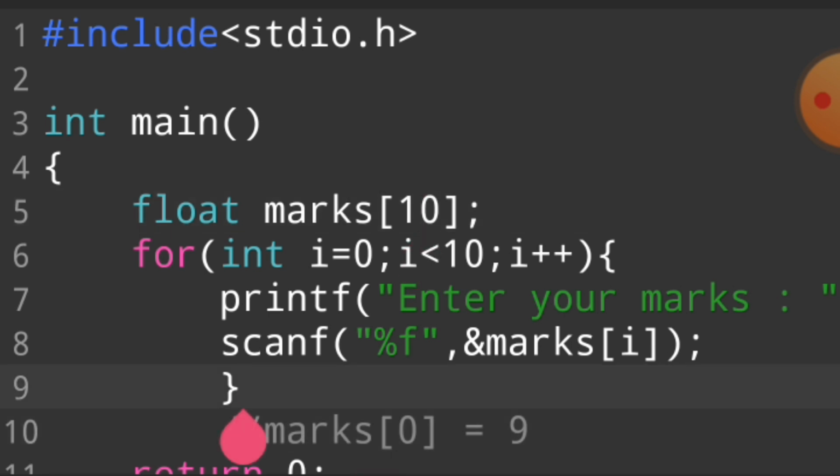Again the loop works. The value of i is incremented, and the condition is checked again. The value of i becomes 1, and 1 is always less than 10. So our loop works and executes the program, enter your marks, and this loop keeps working again and again until the condition becomes false. So this is not a very different or very difficult case. I hope you understand this topic.